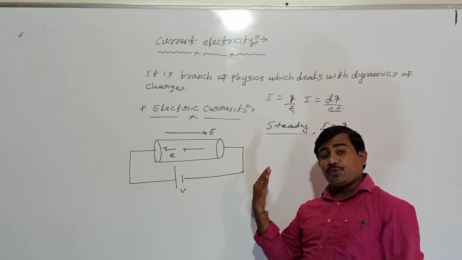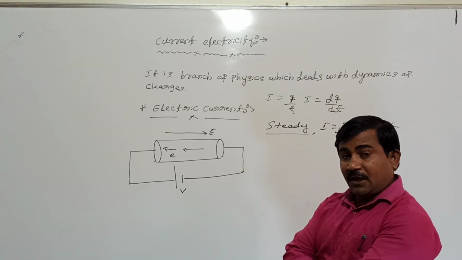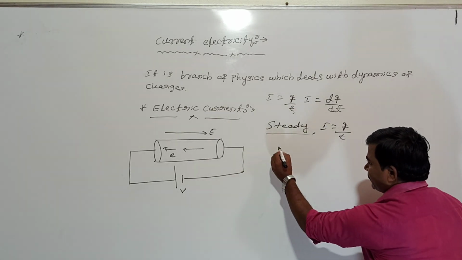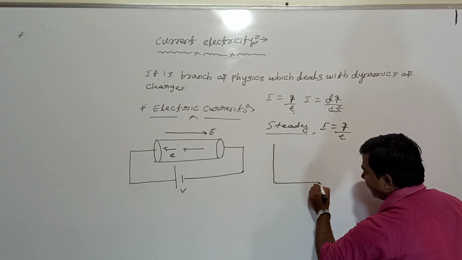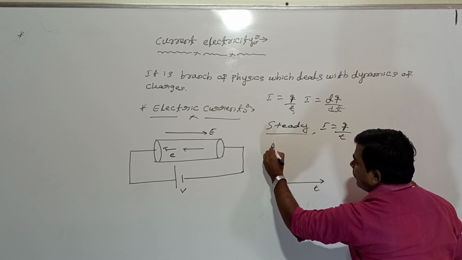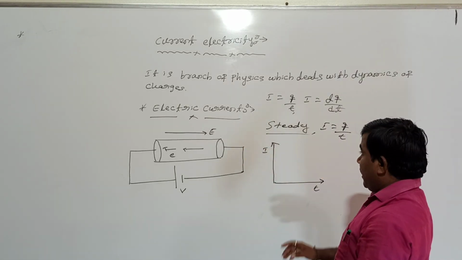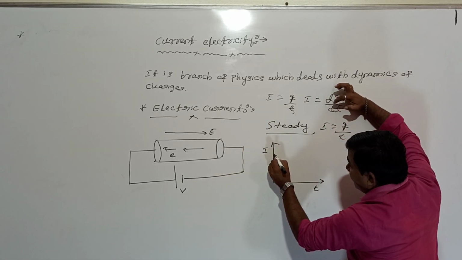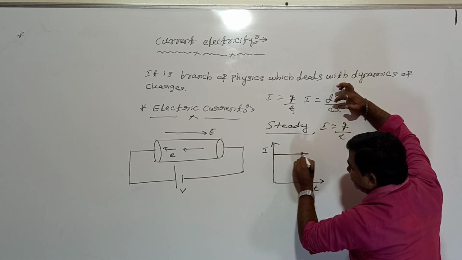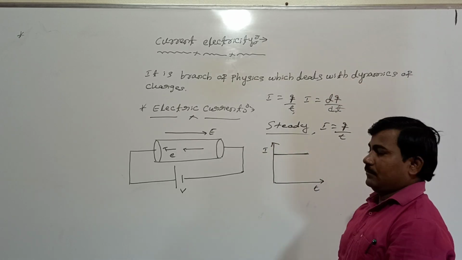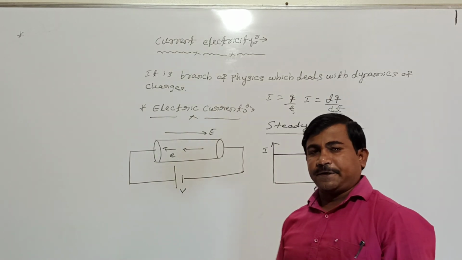Then graphically, how do we show the steady current here? In this case, steady current can be represented like this. Along the x-axis we will take the time, and along the y-axis we will take the current. Current means rate of flow of charges. If the rate of flow of charges remains the same with time, this current we are calling steady current.